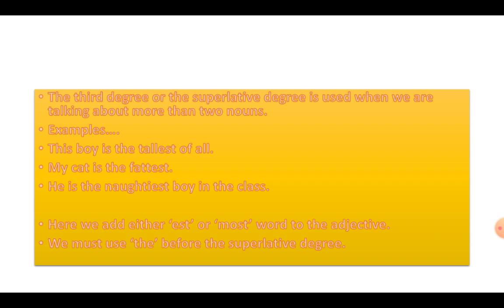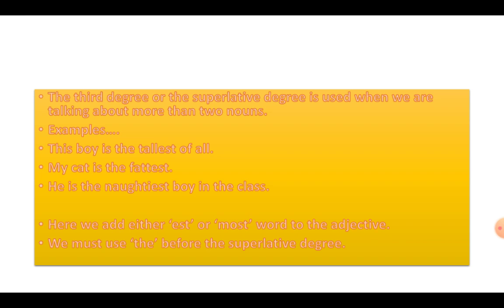Now, third is when we call it superlative degree. When we use comparison between like one and many, more than two. We are comparing from many things, many people, many places. Like India has got a lot of cities. So which is the biggest city in India? Mumbai.